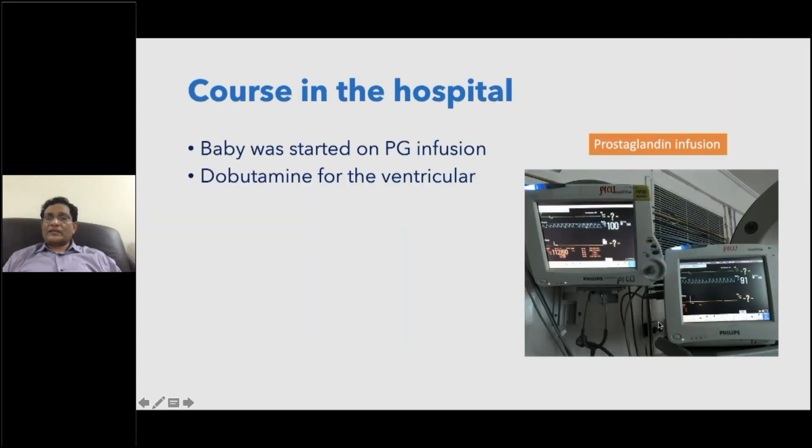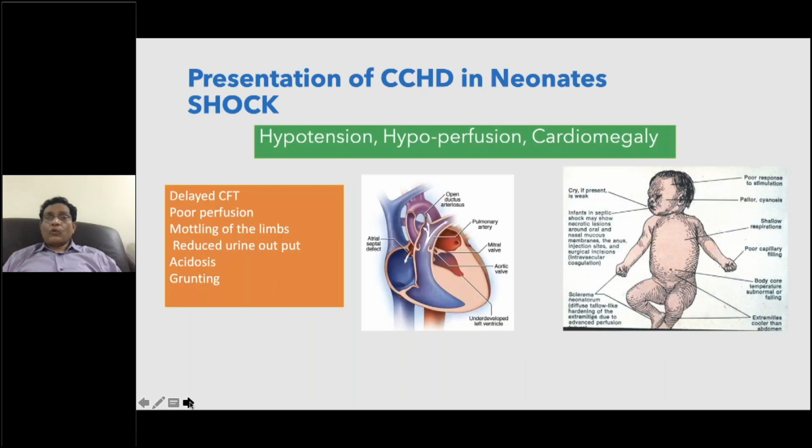So we started prostaglandin. Now you see the plethysmography, the lower limb plethysmography has increased, it is better. That gives an idea that your ductus arteriosus has really opened up very well.